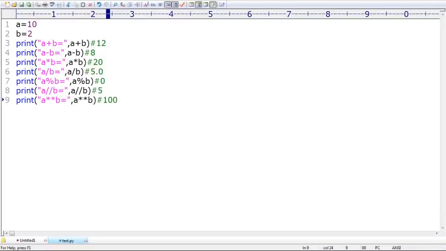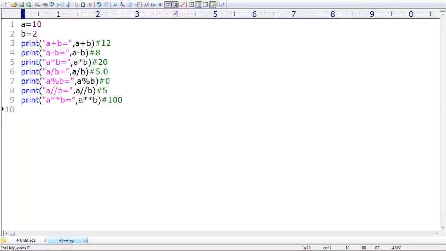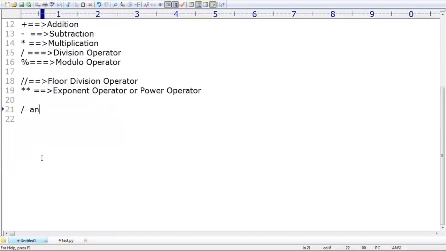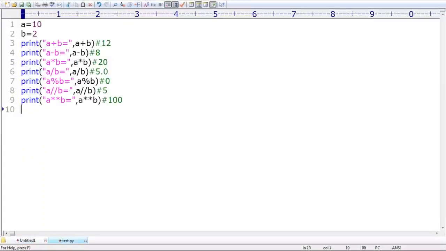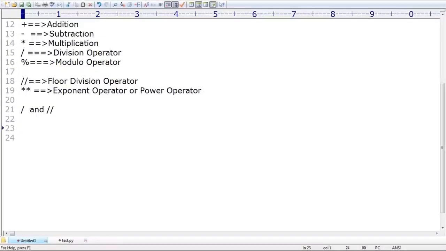Okay. Sir, now some people may still have a doubt. Yes, definitely, there may be a chance of having a doubt, sir. Sir, what is the main difference between this operator and the normal division, floor division, right? Sir, here it is 10 and 2, so you may not see much difference. But here, let me take one more example, sir.